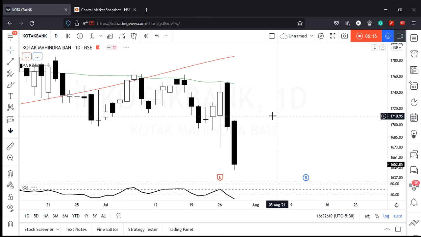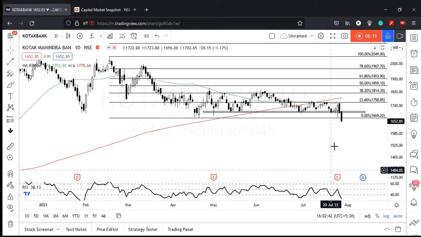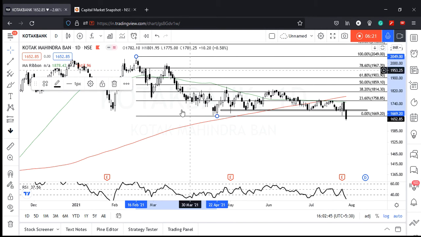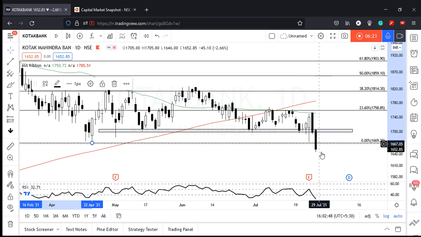Next up, Kotak Bank, what we can see, massive red candle. Okay, it's actually made a new swing low. So मेरे को ये fib change करना पड़ेगा. Not really looking good. RSI 50 resistance in hindsight. 50 MA resistance की तो बात की ही थी. So let's see how it goes.